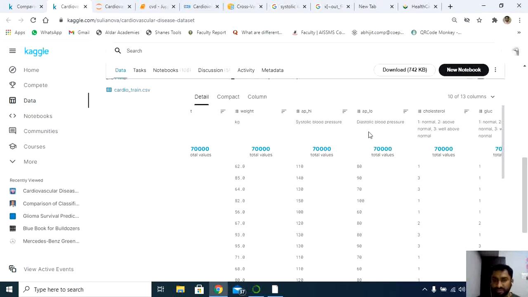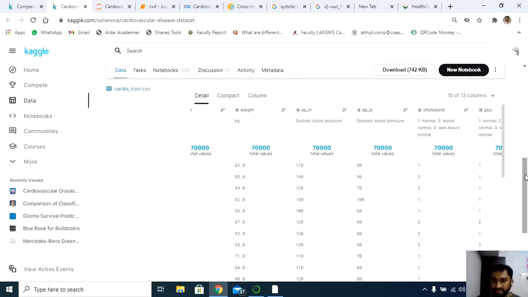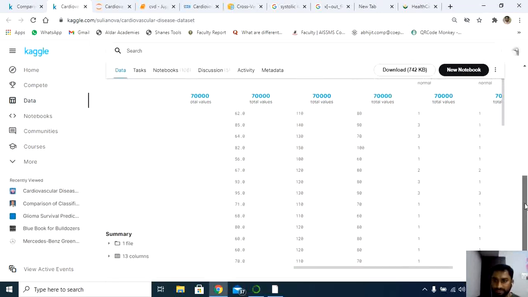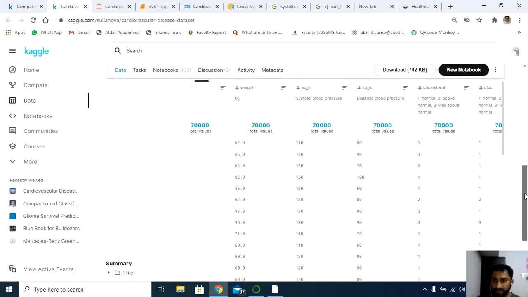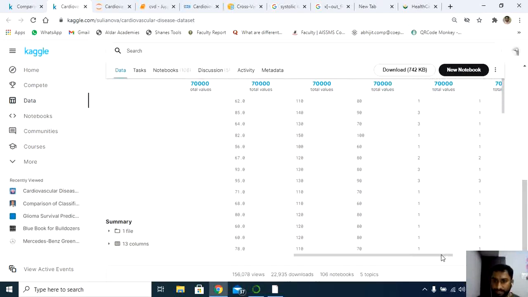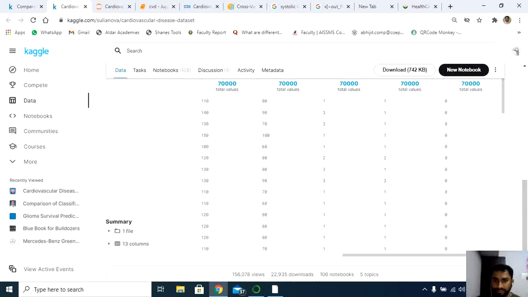Diastolic blood pressure is when the heart pumps inside, from the inner layer. So diastolic blood pressure we also have here. Cholesterol: as far as cholesterol is concerned, we have three values: normal, above normal, and well above normal, 1, 2, 3 here. Next we have glucose. Glucose you can see here.